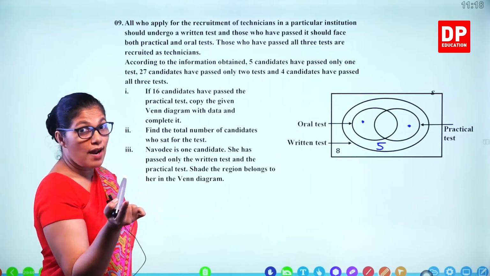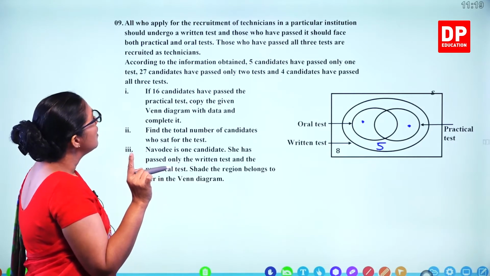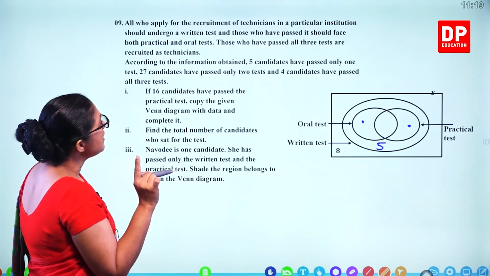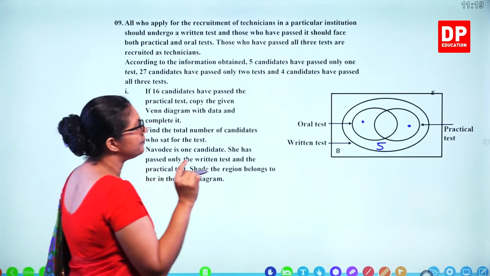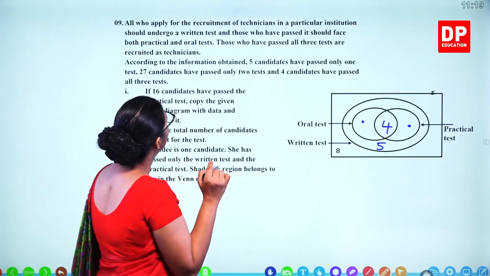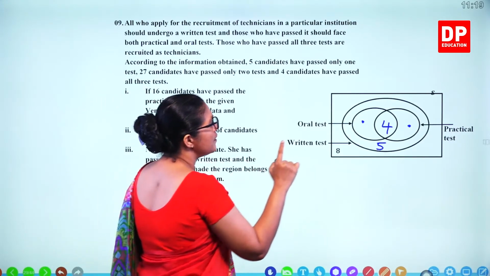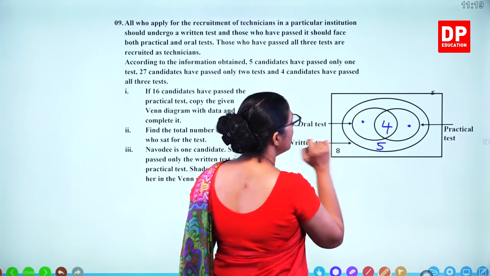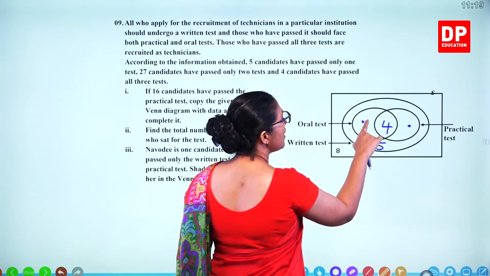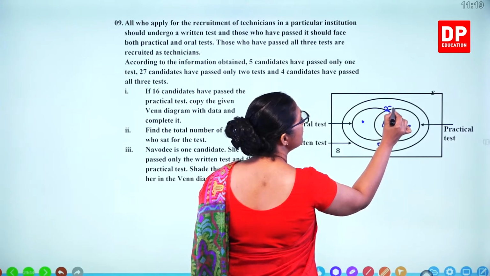So we can't write it in one place because the sum is 27. And 4 candidates have passed all 3. So this is 4. And how can you mark this one, 27? It's difficult to mark here. We'll write down 27 for both. So somewhere here.